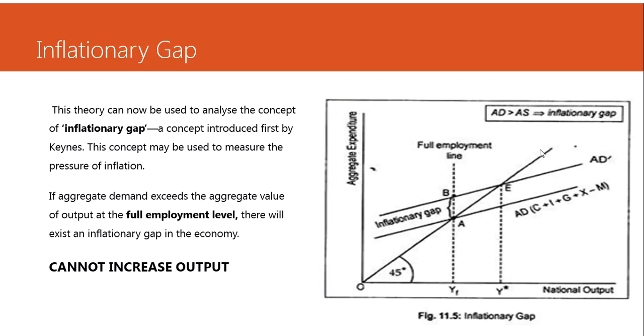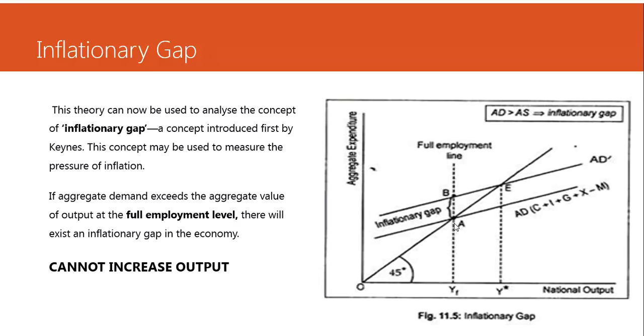However, if now the aggregate demand goes up, for whatever reason, the main thing is that the economy cannot increase the output. The supply cannot increase because at YF, this is YF. If it's not very clear, I'll point to this. This is YF. We are operating at point A. At point A, everything is fully employed. So there is no problem here. Whatever is being produced is being matched by the aggregate expenditure.